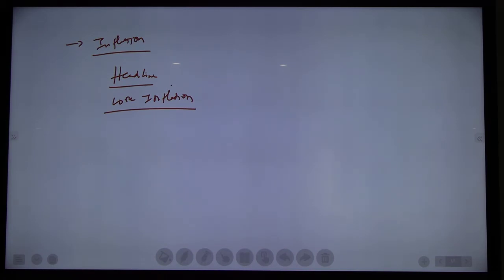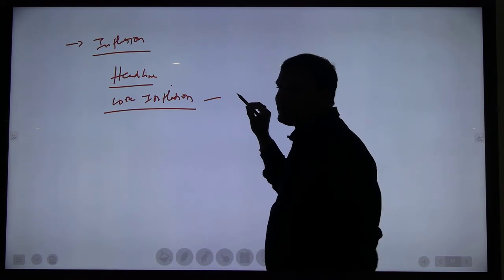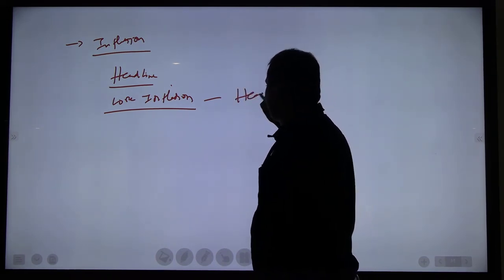Right? So headline inflation means inflation of all weightage in a particular index. That is headline inflation. Then what is core inflation? Core inflation is very simple. Okay. So what do we need to subtract from headline inflation?